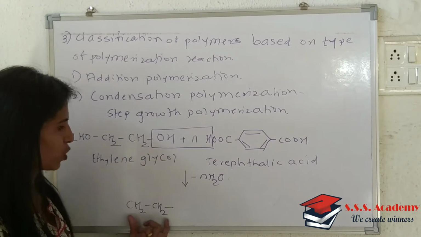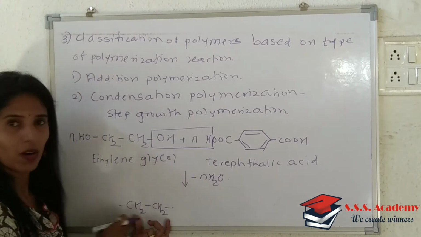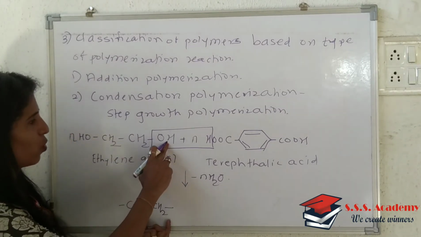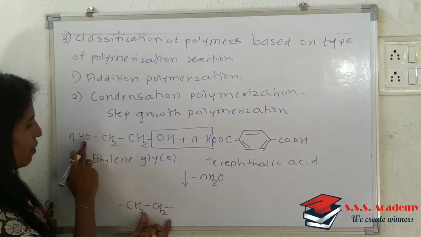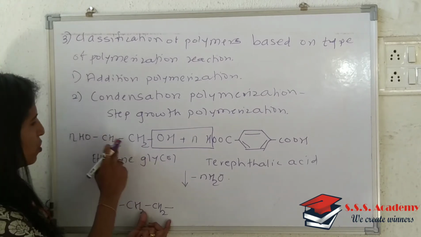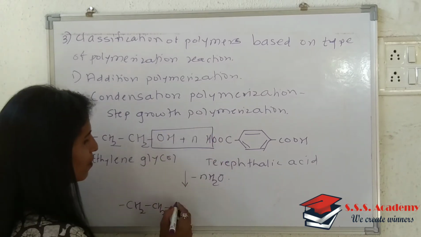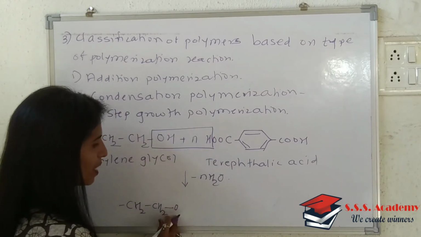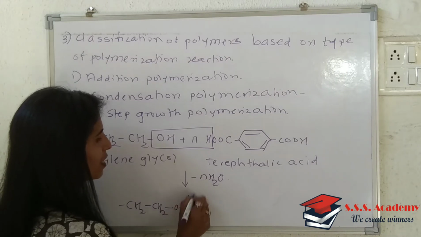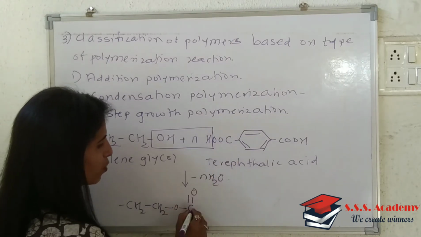It's CH2 as it is, with this bond as it is. Then that OH will be removed, that's why I'm not writing this OH. Now once this water is removed, what is left is this oxygen from the ester linkage, then C double bond O, that is the carbonyl group.